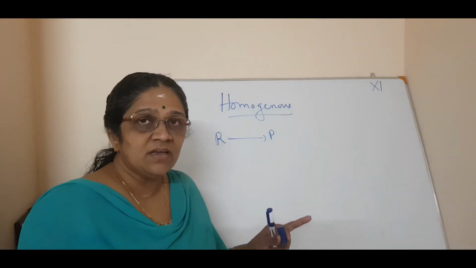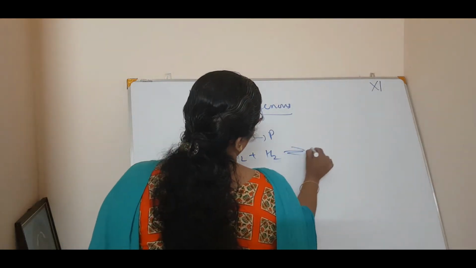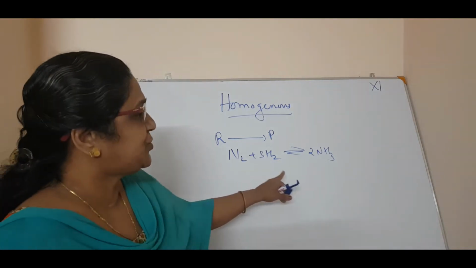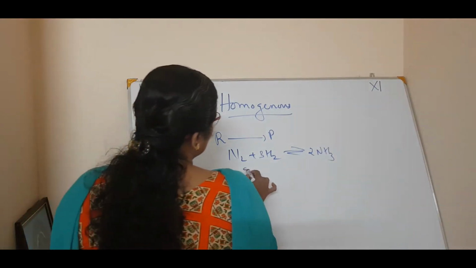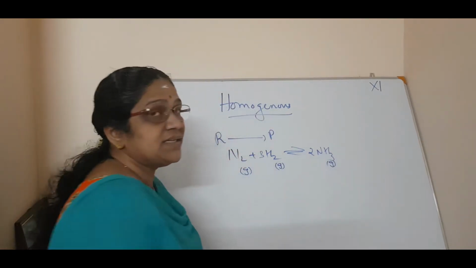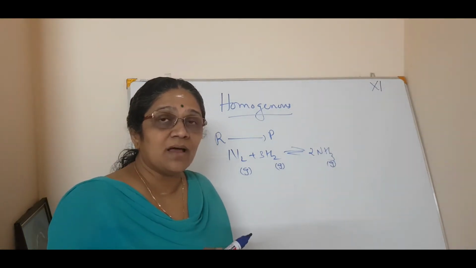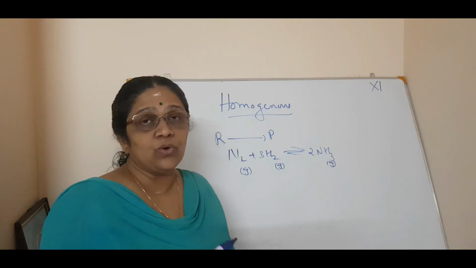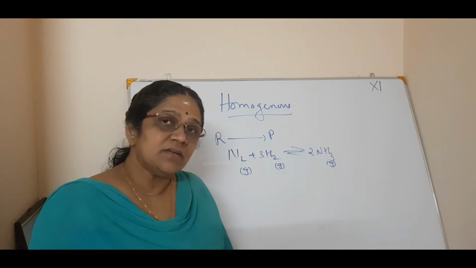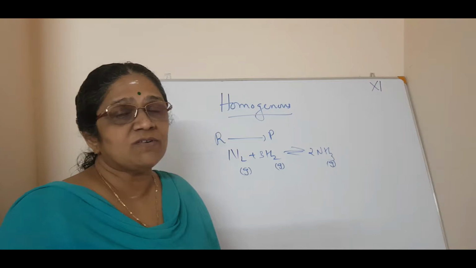Now what do you mean by phase? For example, N2 plus H2 giving NH3. Here nitrogen is in the gaseous state, hydrogen is in the gaseous state, and ammonia is also in the gaseous state. So if all the reactants and products are in the same phase, then you call that a homogeneous equilibrium. Clear? Heterogeneous means different. That means one can be a solid, one a liquid, another again a solid, whatever. So different phases.